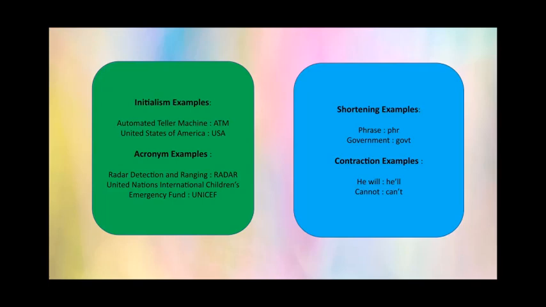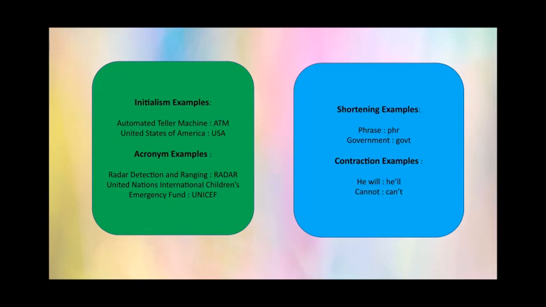Initialism is formed by using the initial letters of the words, but here the word is not pronounced as a new word. For example, automated teller machine. You don't pronounce it as atom, okay? You say the letters, like ATM. You don't say atom, you say ATM.